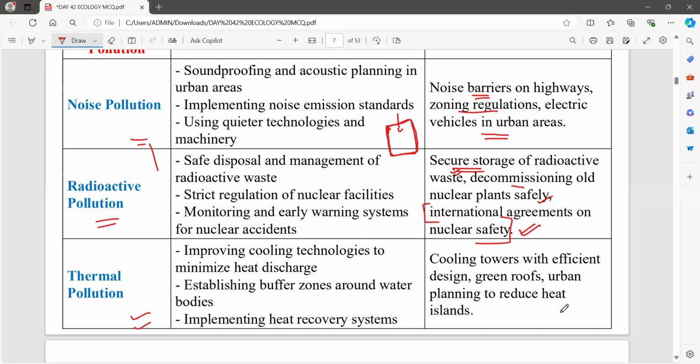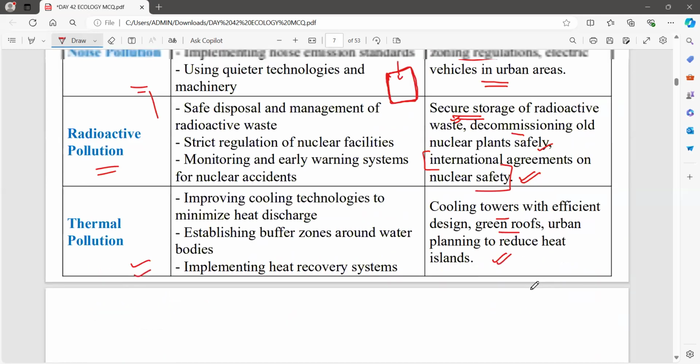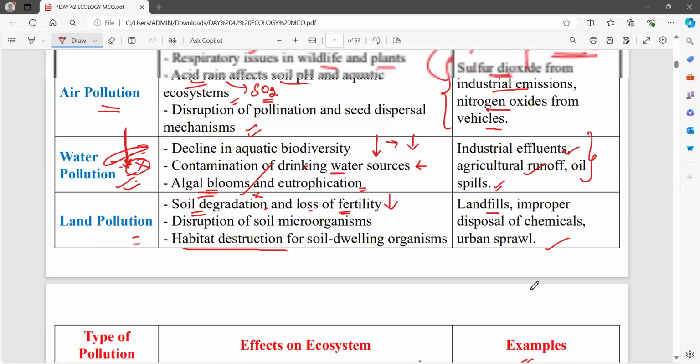In thermal pollution, cooling towers with efficient design, green roofs, and urban planning to reduce the heat island effect. So this is the thing we can do. Okay, that's all about pollution. This will be the glimpse.